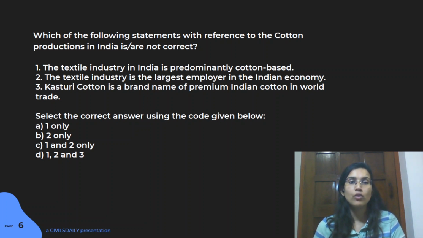Now again, if you look at the first statement, it says that the textile industry is predominantly cotton based. Again, you can apply your common sense here. See, textile industry, what would it have? It might have woolens, it might have cotton, it might have the polyester industry that is getting more and more support nowadays. It might have silk. You know some of the textiles that are there in the industry, right?